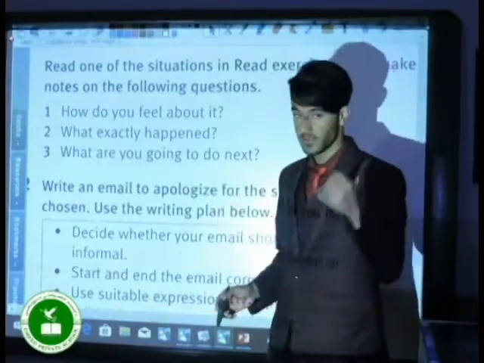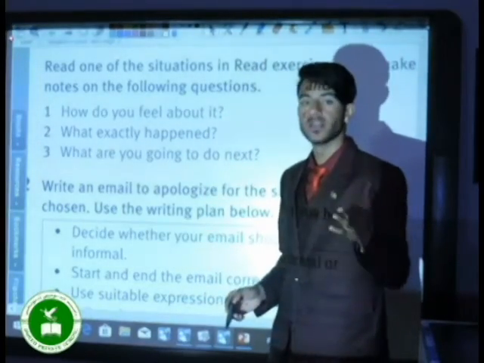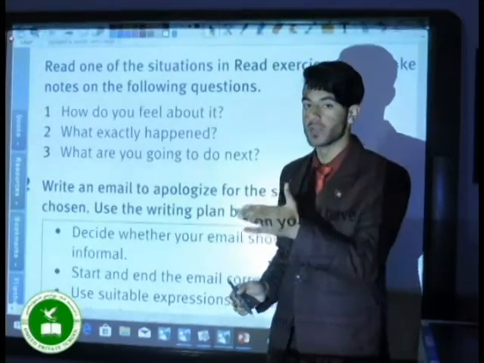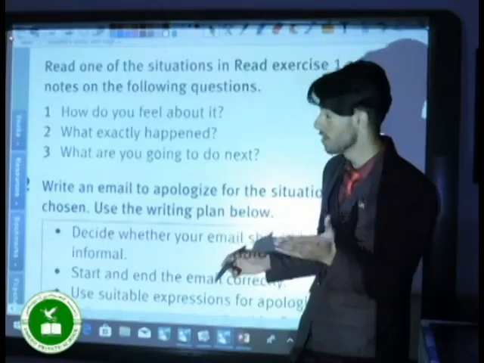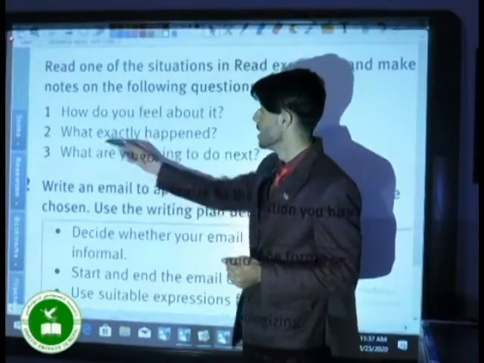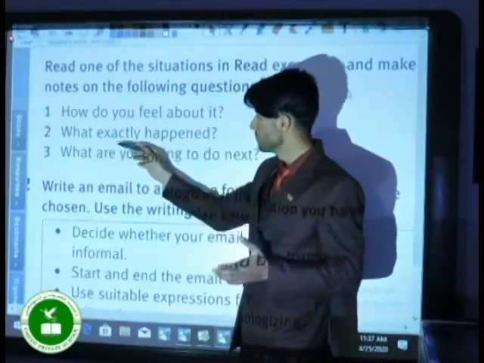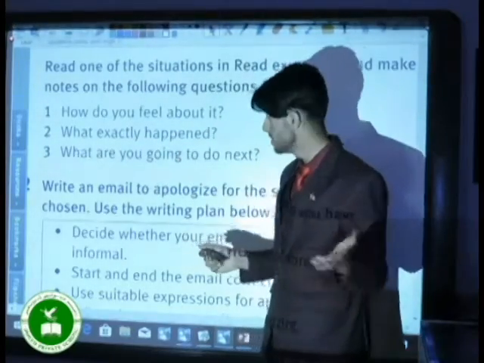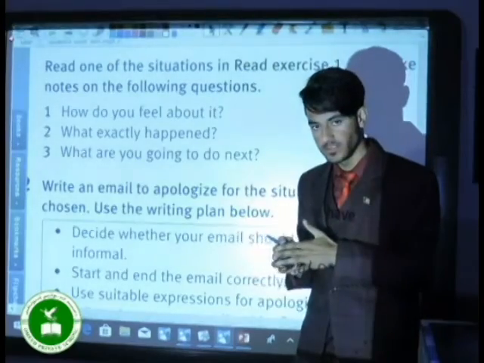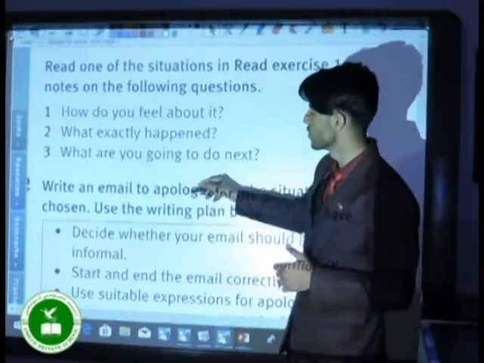These are the questions about those situations. Which situation requires a formal apology, which situation requires an informal apology? How do you feel about it? What exactly happened? And what are you going to do next? You can answer these questions just using those situations.